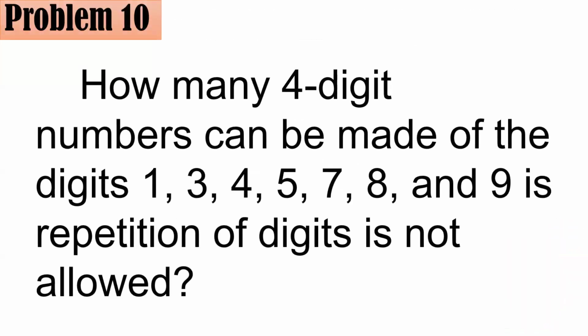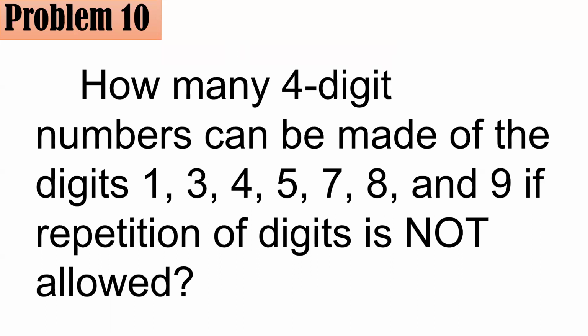How many 4-digit numbers can be made of the digits 1, 3, 4, 5, 7, 8, and 9 if repetition of digits is not allowed? All right. So in this particular case, note that you cannot start with zero.